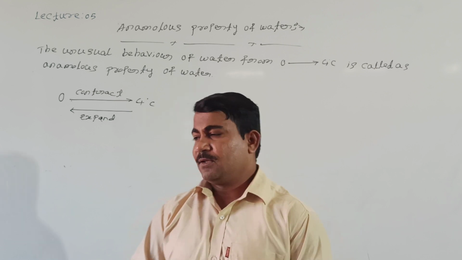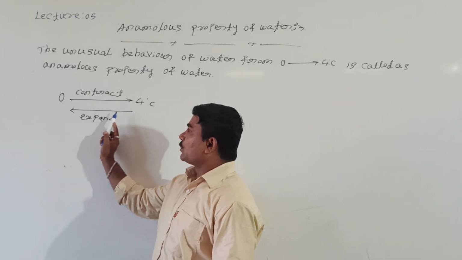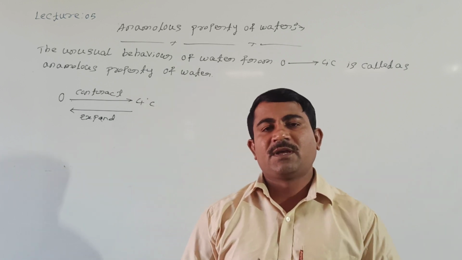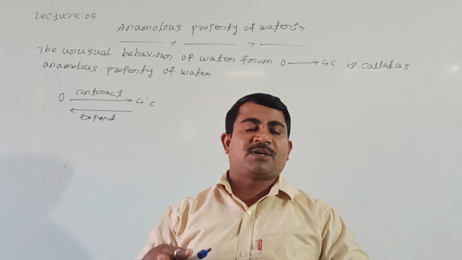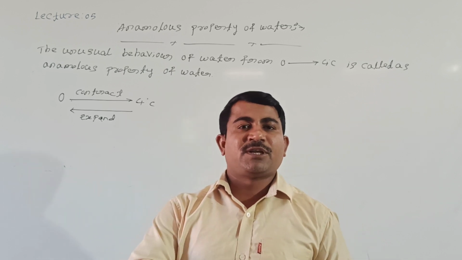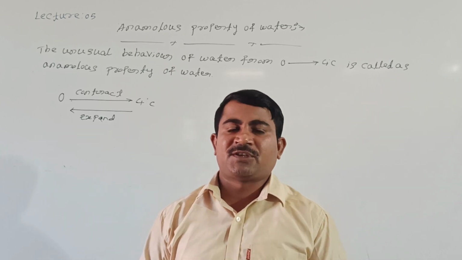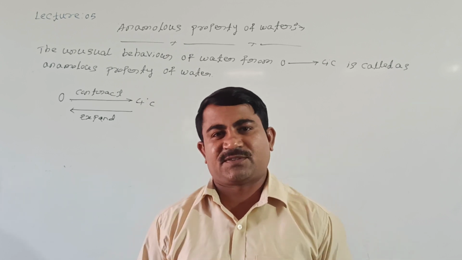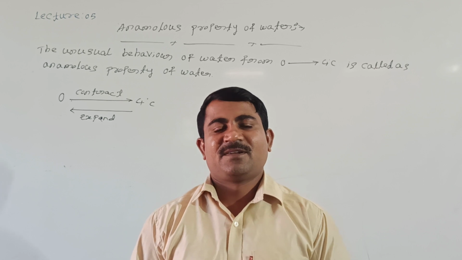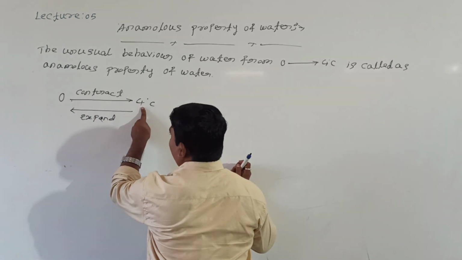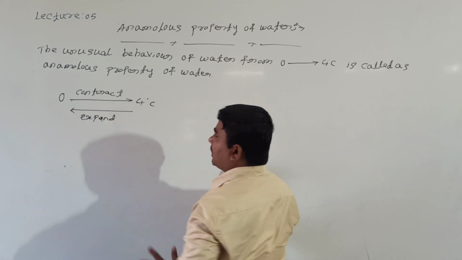When does it freeze? When water cools from 4 to 0, then only it becomes ice. Only the upper surface becomes ice because on the upper surface the temperature is from 4 to 0 degrees Celsius. But below, in the depth of the water, the temperature is always greater than or equal to 4 degrees Celsius, hence it does not freeze. Right? Now let us discuss from 4 to 0 degrees Celsius, or 0 to 4 degrees Celsius.